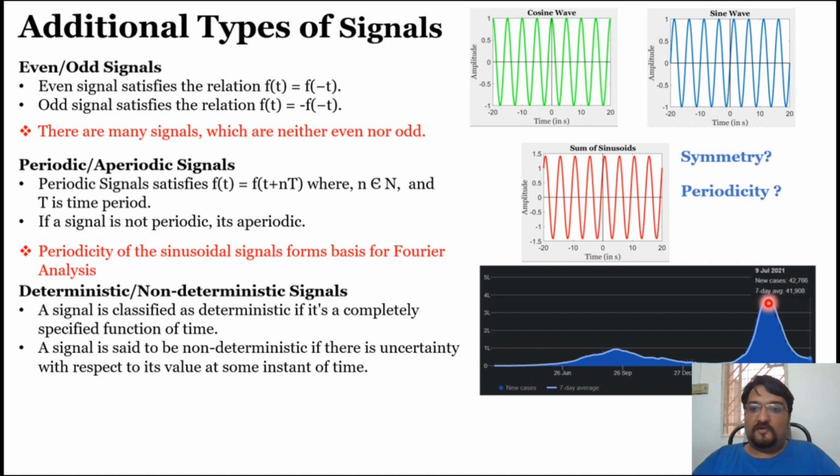Let's also see whether the signal we have analyzed is a randomized signal or not, whether it is deterministic or non-deterministic. We already have the formula of this particular equation, so we know that this is not a random signal, this is a deterministic signal.